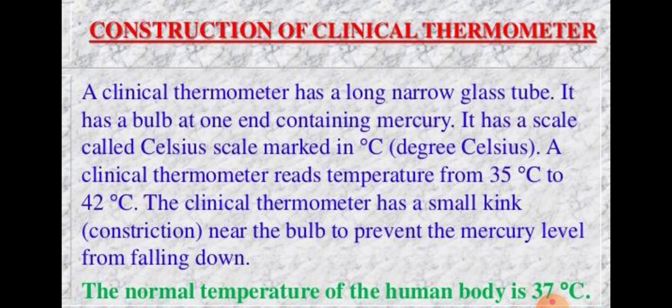Then hold the tube in your hand and give it a few jerks so that the mercury thread in the thermometer tube falls below the reading of 35 degrees Celsius. Then put the bulb of the thermometer under the tongue of the patient and hold the thermometer tube gently, and keep the bulb in the mouth of the patient for about 1 minute.